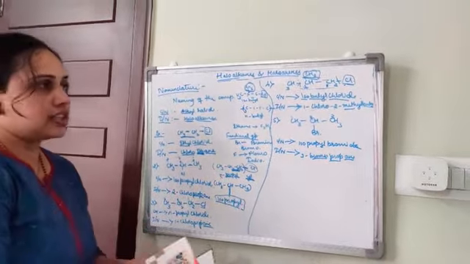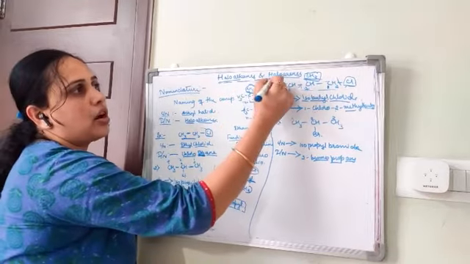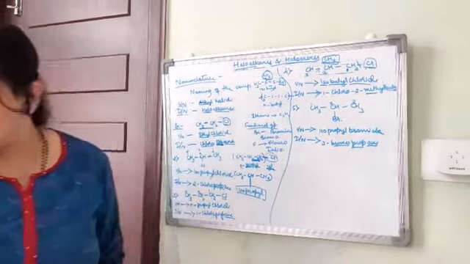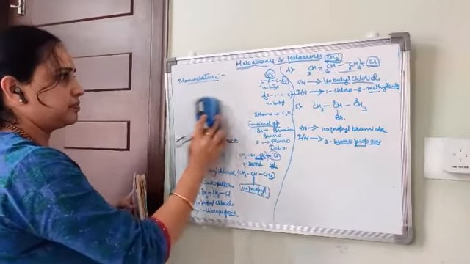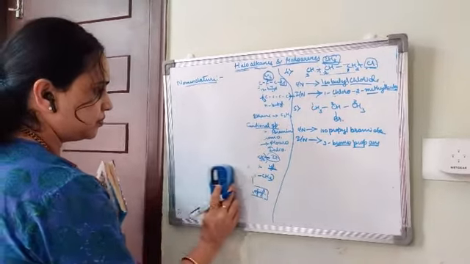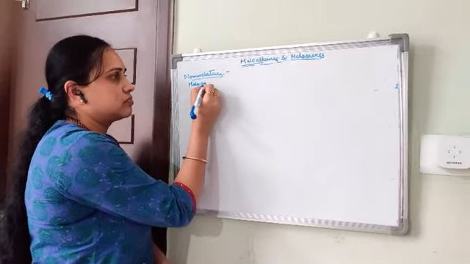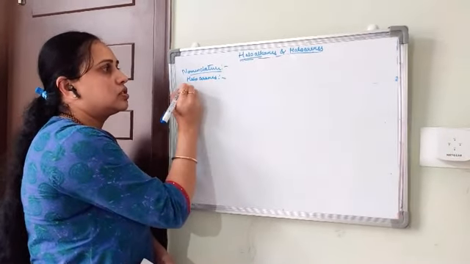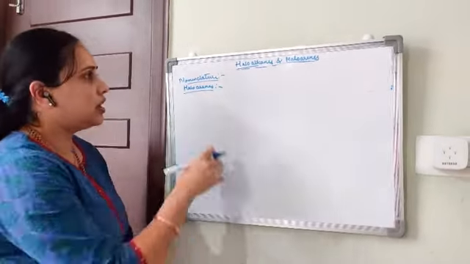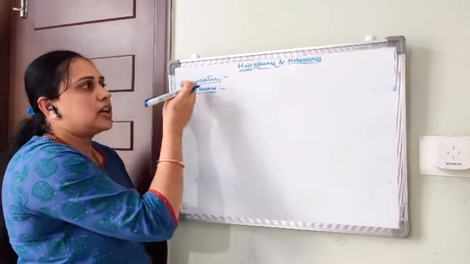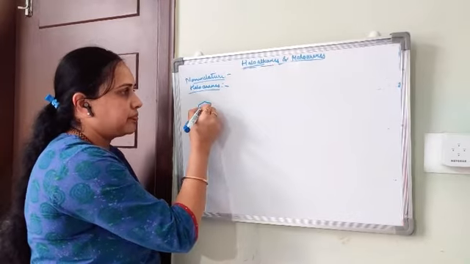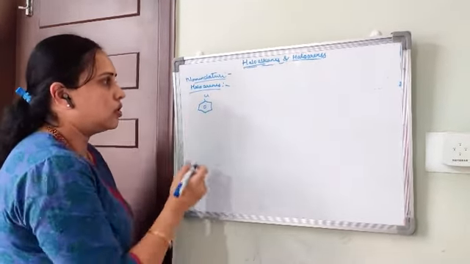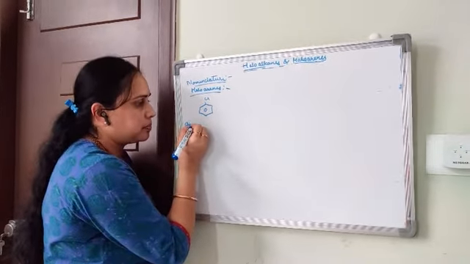So now we'll discuss the haloarenes, nomenclature of haloarenes. So we are going to name the haloarenes. Cl. What is the name of this compound?